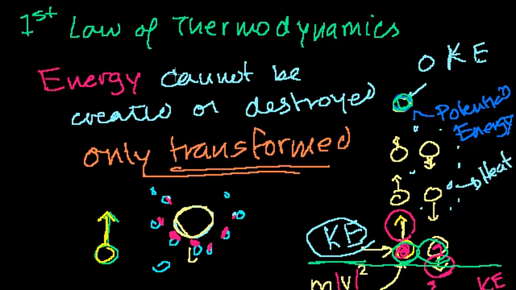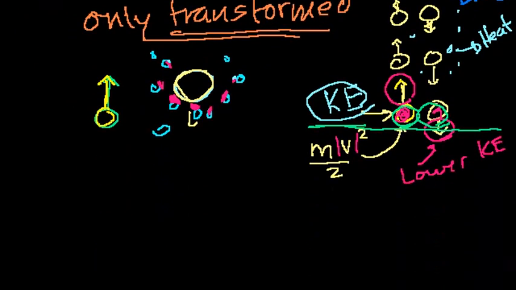So the first law of thermodynamics says, I still hold. You had a lot of kinetic energy, turned into potential, then it turned into less kinetic energy. And where did the remainder go? It turned into heat because it transferred that kinetic energy to these air particles in the surrounding medium. Fair enough. So now that we have that out of the way, how do we measure the amount of energy that something contains?